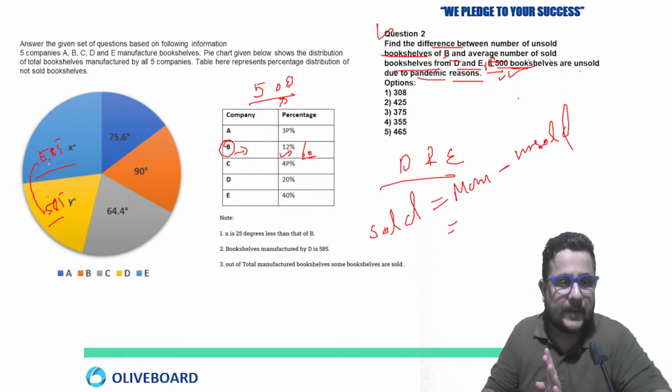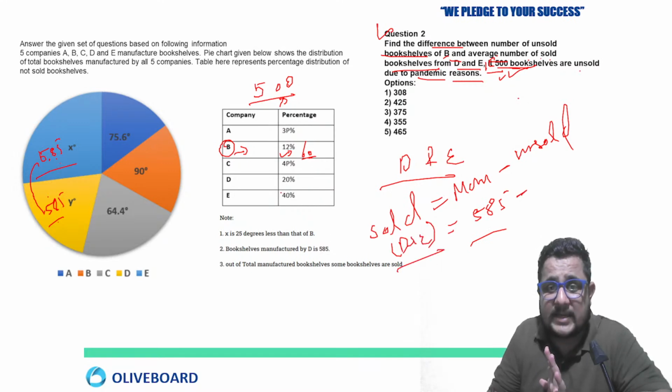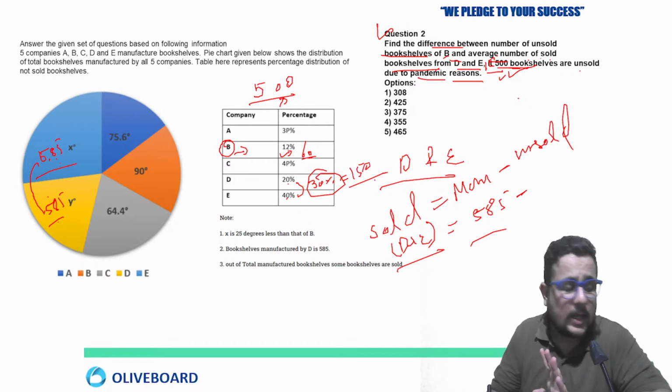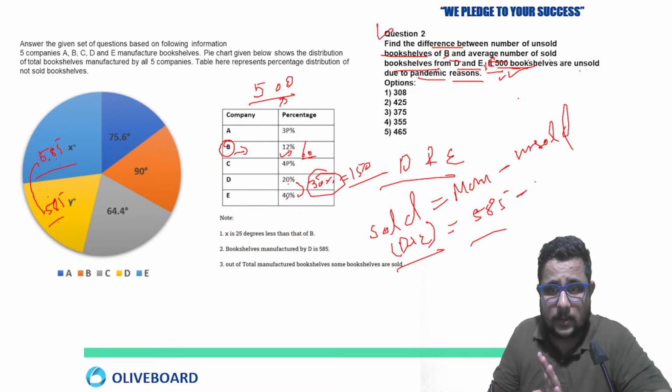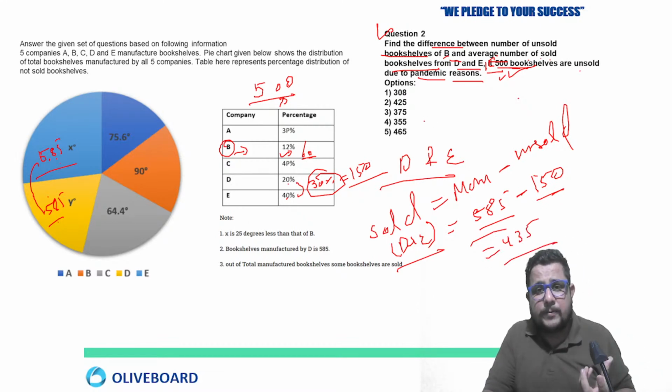That is going to be the same, because 585 plus 585 by 2, so 585 from D and E both, the average, minus average unsold. So 20 plus 40, 60. 60 by 2 means 30%. 30% of 500 is going to be what? 50 is 10%, 3 times is 150. Clear? So 150. Now just subtract 585 minus 150, 435. This is going to be the answer.